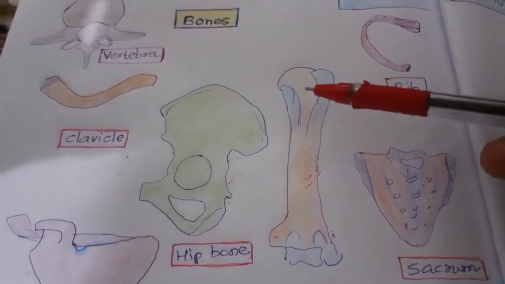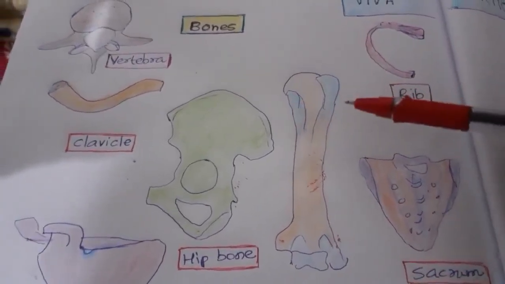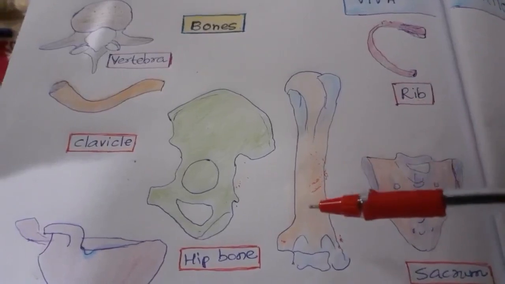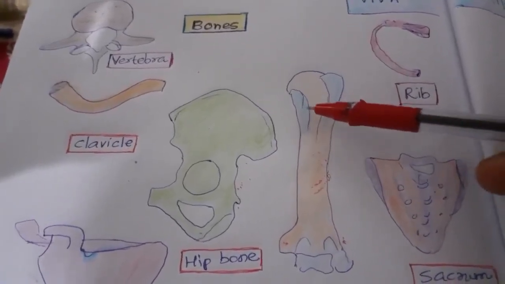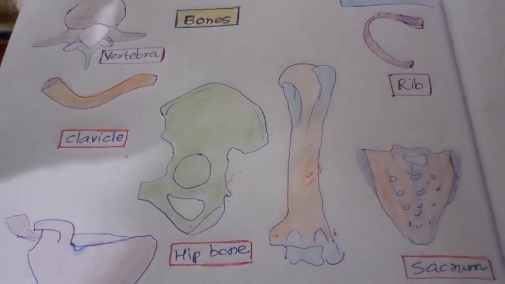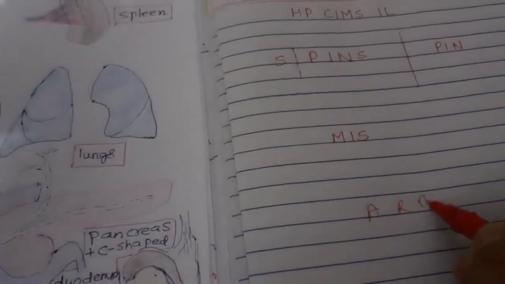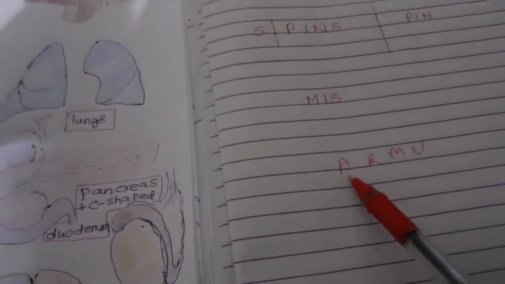The examiner may ask, which nerves get injured at different sites of fracture? If the upper end is fractured, there will be injury to the axillary nerve. As this is the arm bone, the mnemonic is ARMS. At the upper end, there is axillary nerve injury.